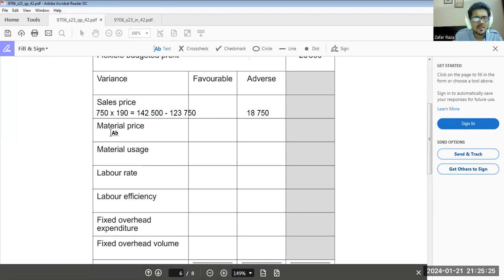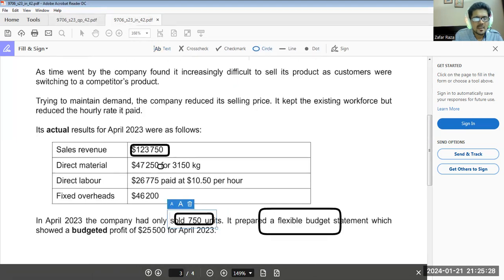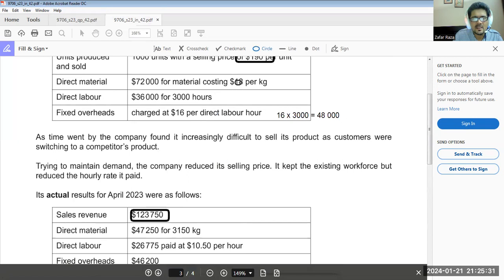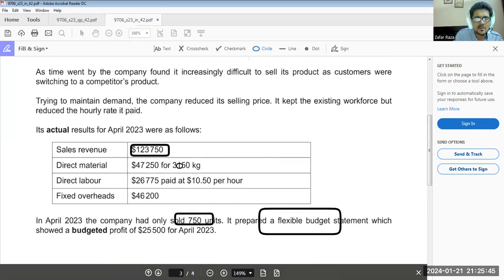Come to direct material. Now, material price variance. Material was made for $18 in fixed budget. $72,000 divided by $18 means 4,000 kilograms. But here we have used 3150 multiplied by 18. So we were supposed to spend $56,700 for the material.